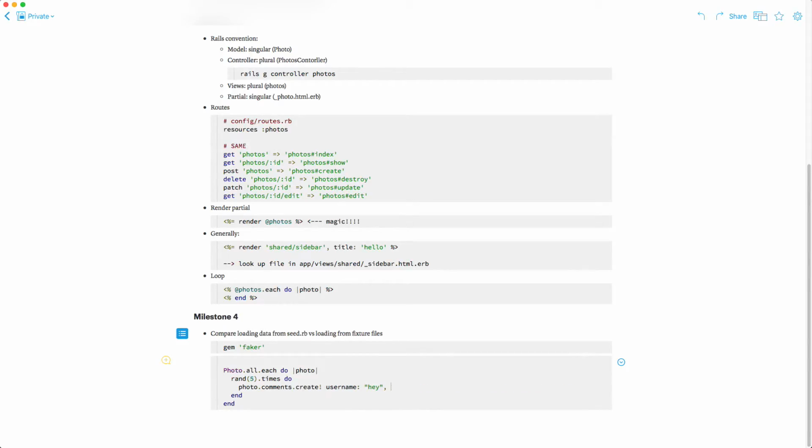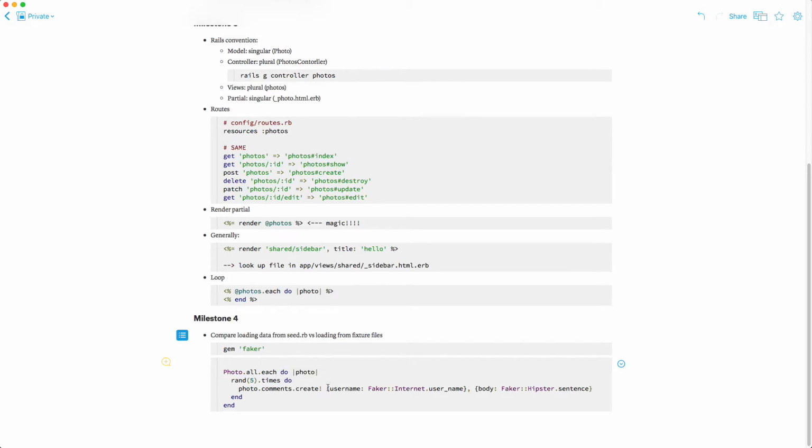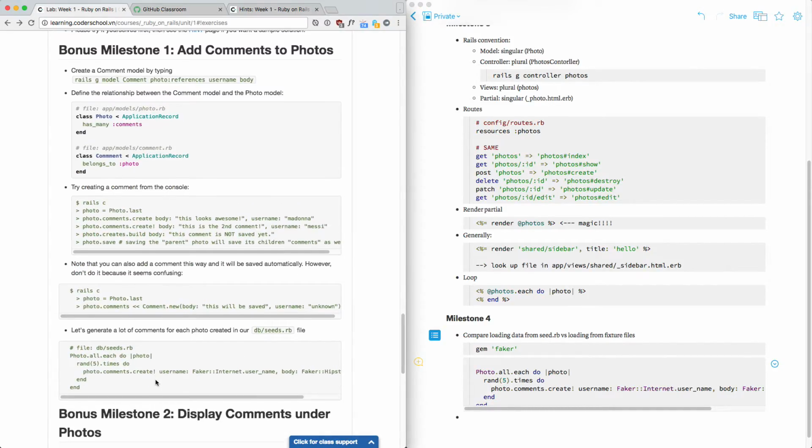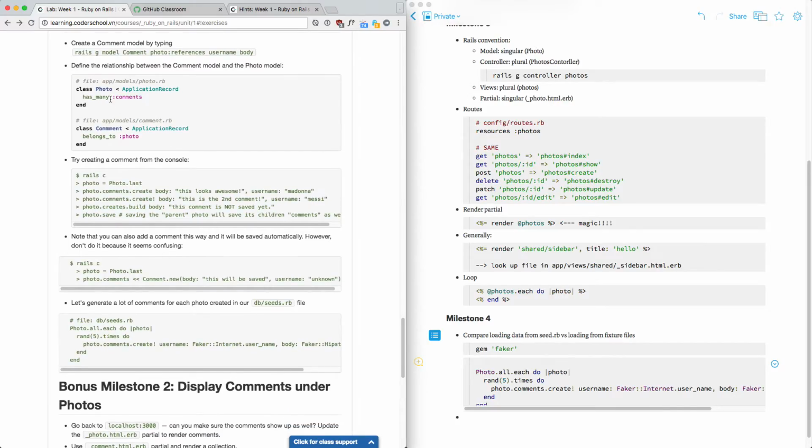Some of you thought it's nice to just do that, 1 and a 2. But if you pass in this as 2 hashes, and accidentally give that, I think it will create 2 records for you. One record is just username and the other record is body. That's not what you want. So keep everything as just an empty, naked hash, like this. Okay? And by now you know the relationship. Photo has many comments and comment belongs to photo. Is that okay?